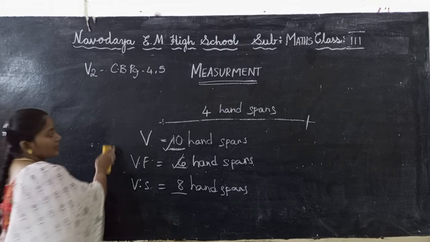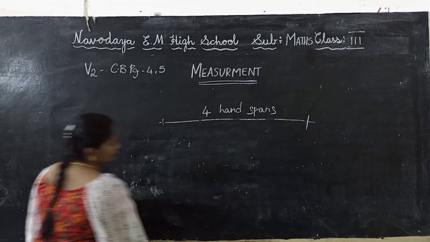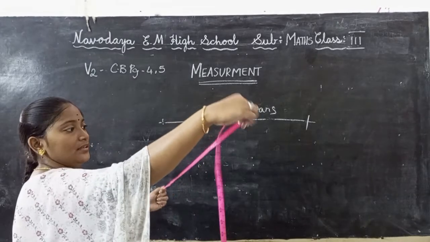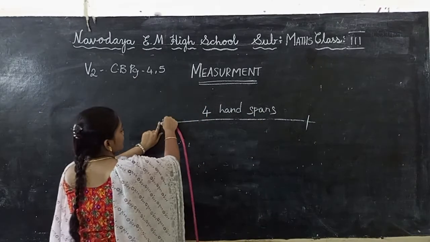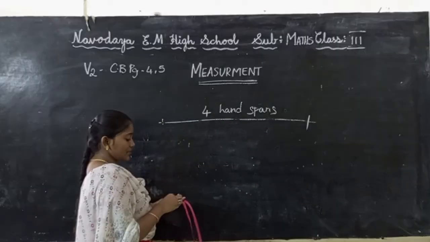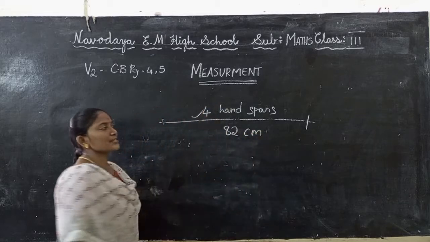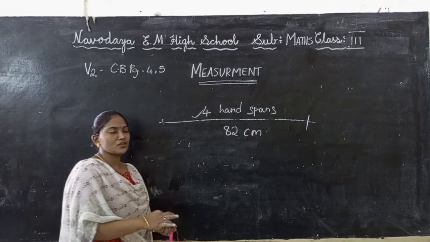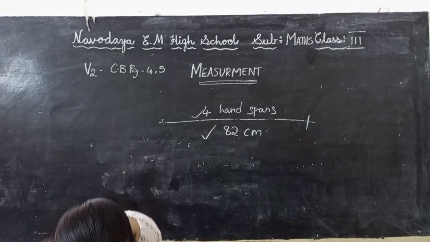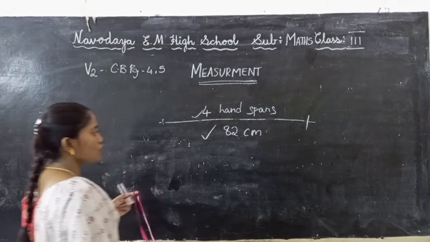When we use a scale for this length, by using a tape or a scale, it gives us accurate measurements for the object.